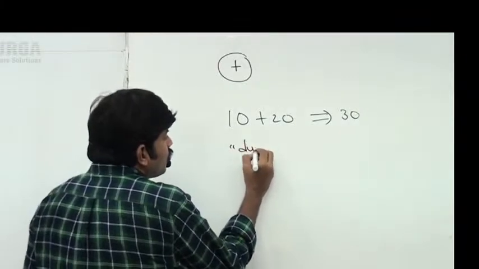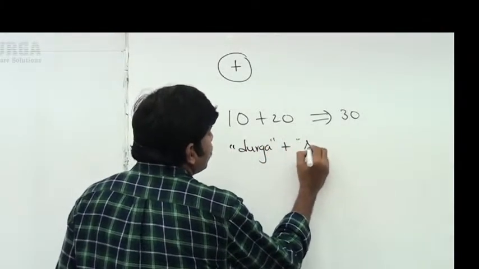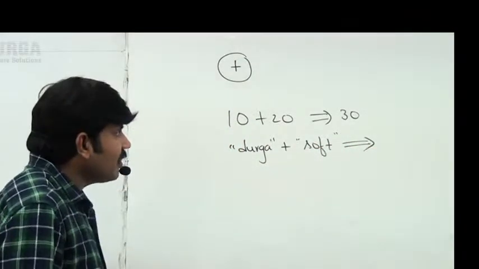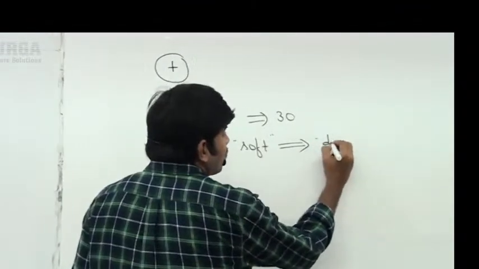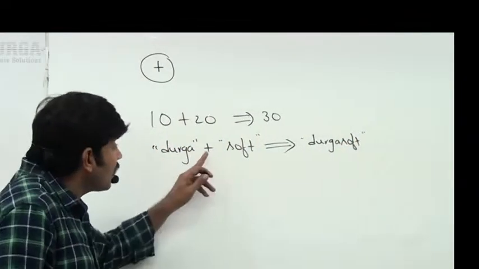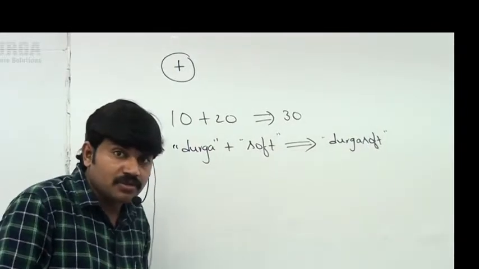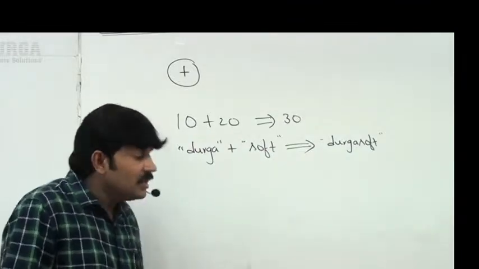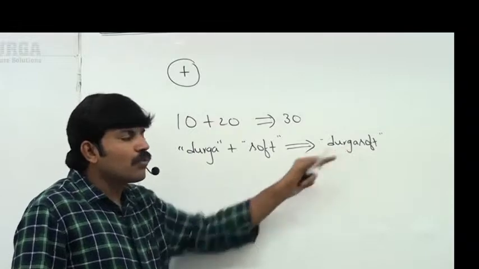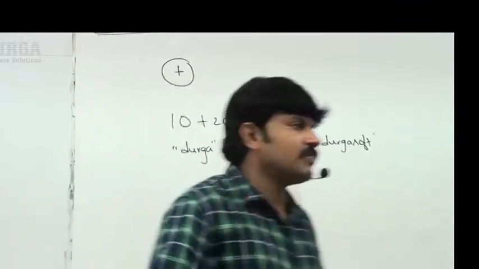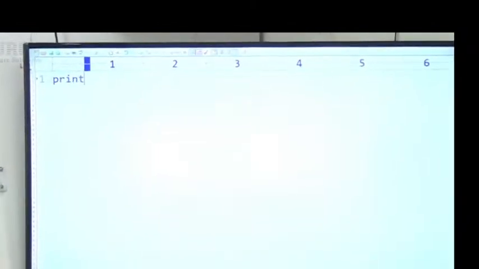Now I'm taking Durga plus Soft, sir. Can you please tell what is the answer we are going to get? Durga Soft, like this, right? So we can apply the plus operator between two string values also. If we apply the plus operator between two string values, it simply acts as a concatenation operator. Sir, now Durga Soft we are going to get. Clear for all of you, right? Now here take very special care. Observe this one, sir. I'm taking print of 10 plus 20.